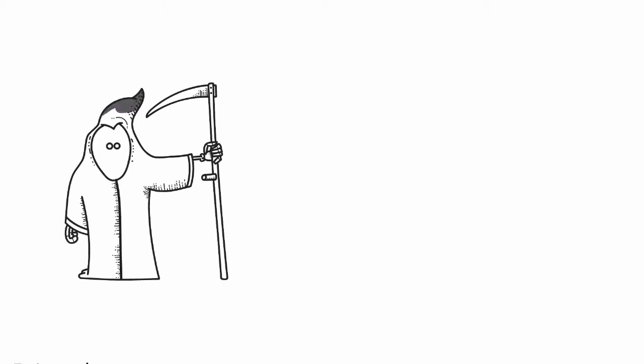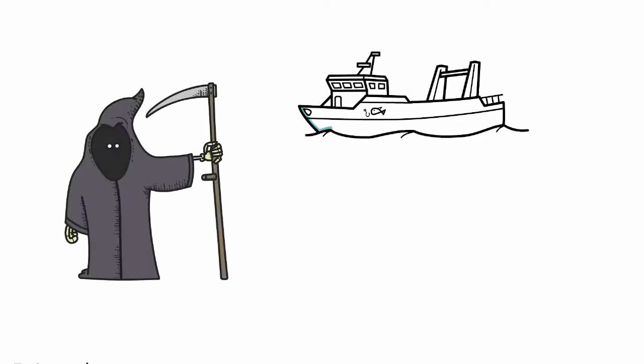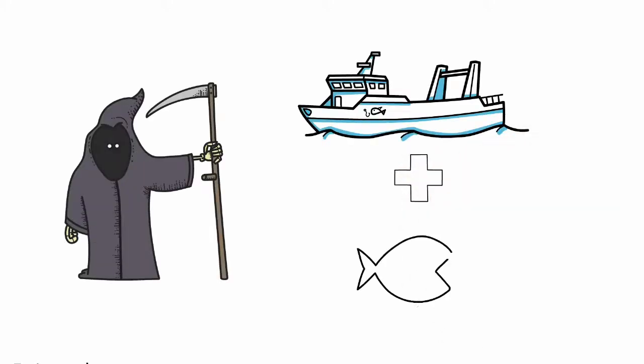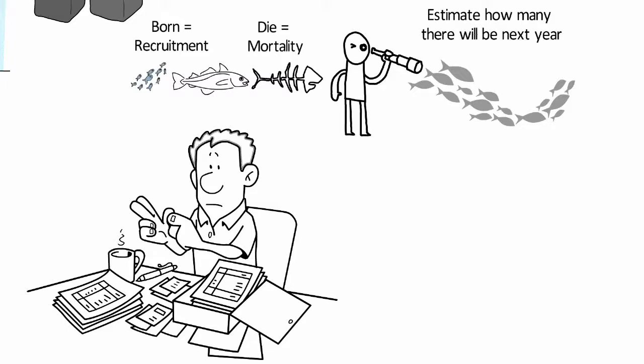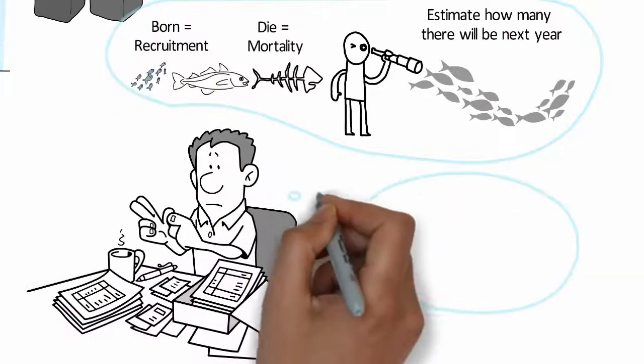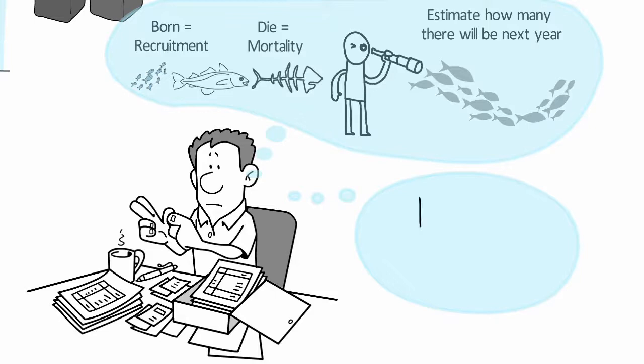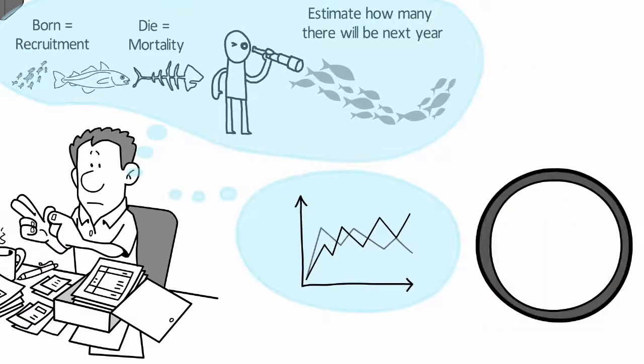Fish die for two main reasons: fishing and natural deaths such as predation and disease. Estimating death rates, or mortality, is really important to managers. If they know total deaths and compare it to total births, then they can see if a population is increasing or decreasing, and this helps them to set harvest limits each year.